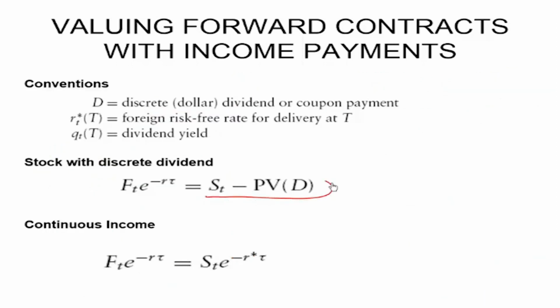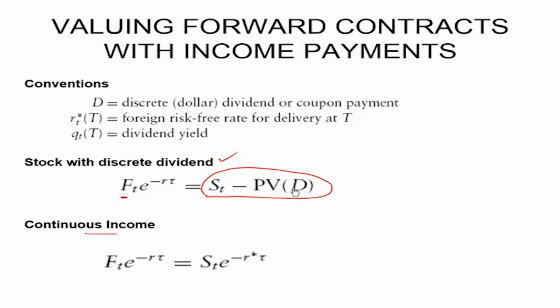So S minus the present value of dividend into e raised to power rt will be the new forward price, that is with a discrete dividend. Sometimes the question gives you the continuously compounded dividend. The dividend is not paid continuously, but we can compute an equivalent continuously compounded dividend rate as well.